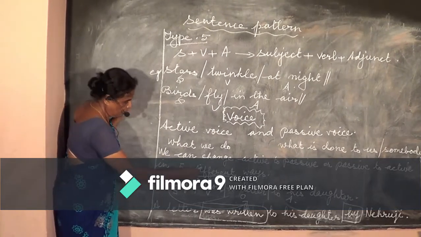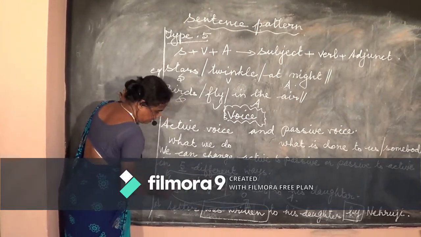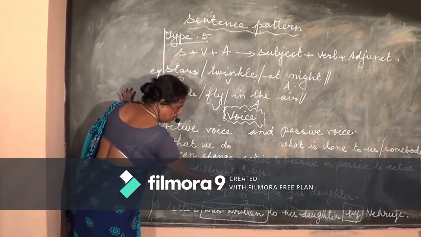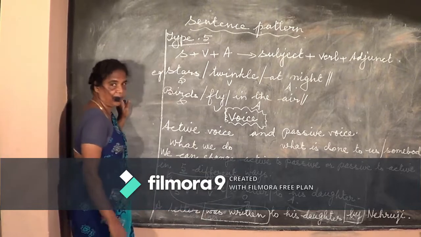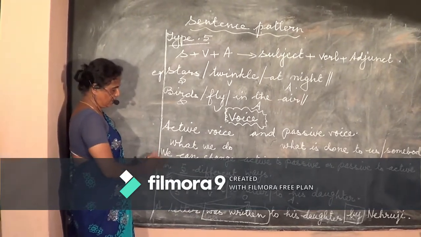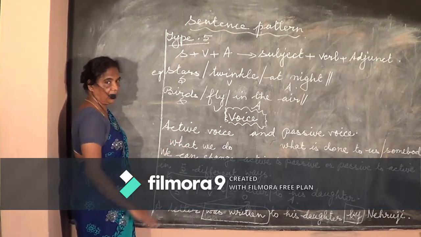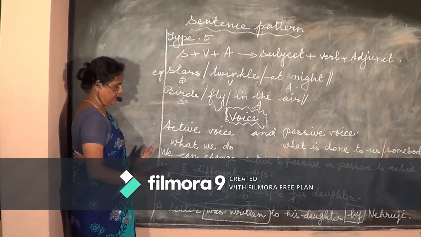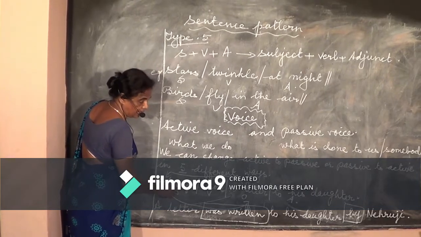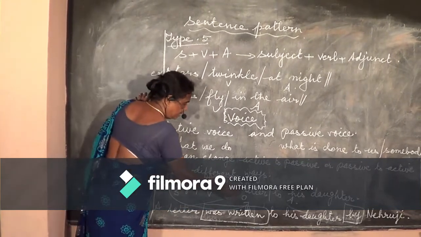The object will take the place of the subject, and the subject will go into the place of the object. Is it clear? So that is how we need to understand what is the subject and what is the object. First identify it. Here we have to identify Nehruji as the subject and letter as the object.